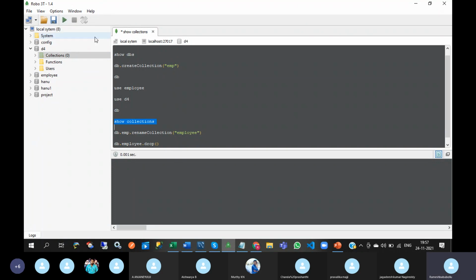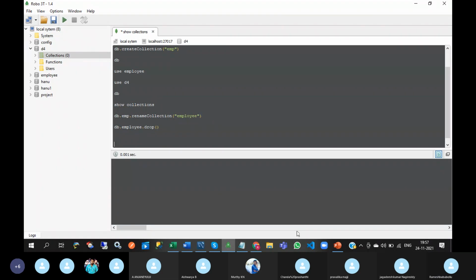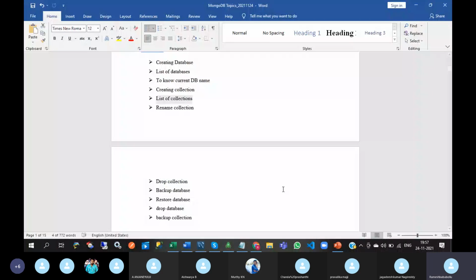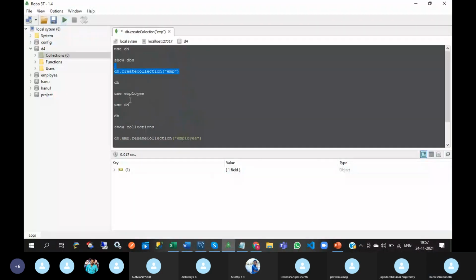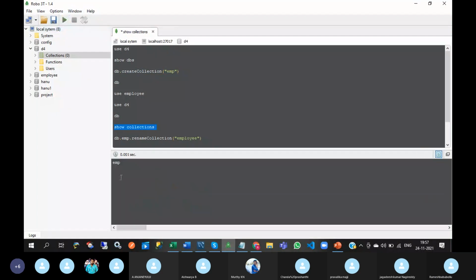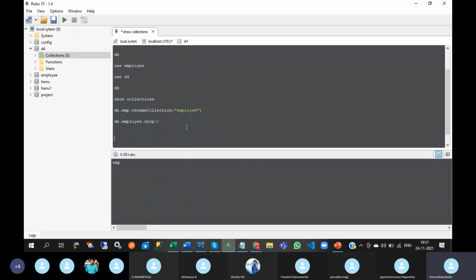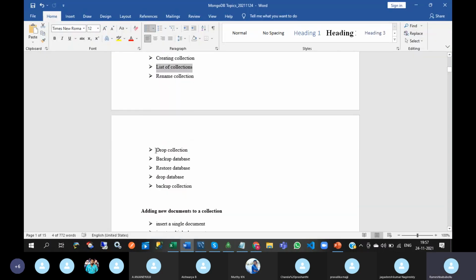So nothing will be displayed. If you want to create it again, you can create EMP. Next one, drop collection, that is completed.